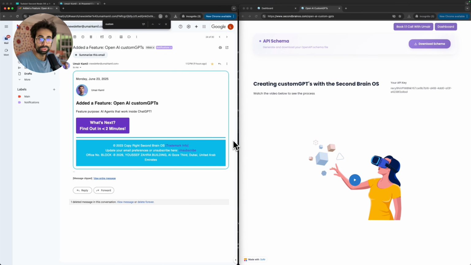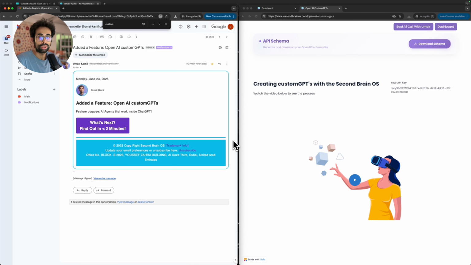Hi, my name is Umair Kamil, and today I'm going to show you a complete infrastructure to go from zero to AI agent with literal copy paste. In this process, there will be no coding involved. In this process, there will be no low coding involved. And in this process, we will also skip the no code to build a powerful knowledge centric AI agent from day one. I'm giving you access to the Second Brain OS Custom GPT building feature.